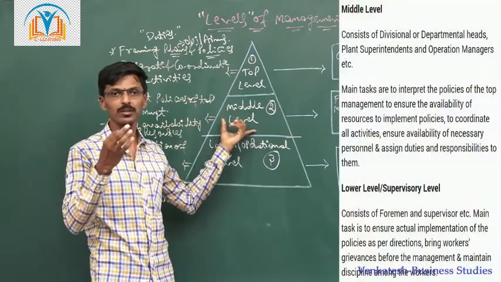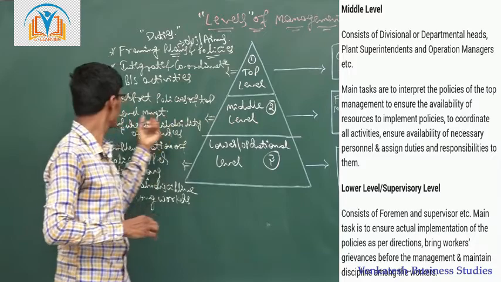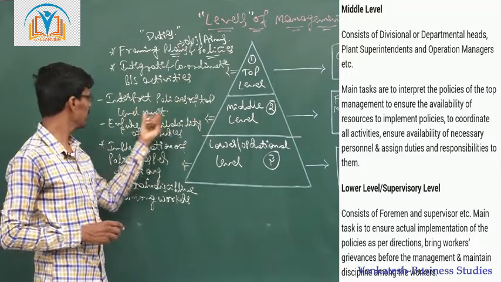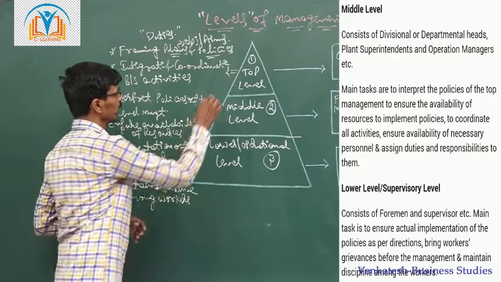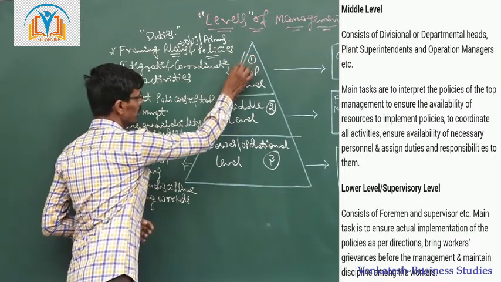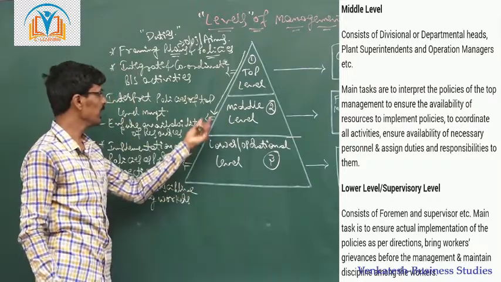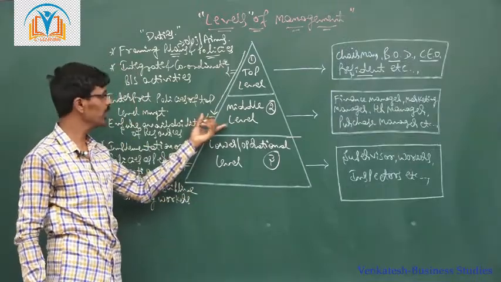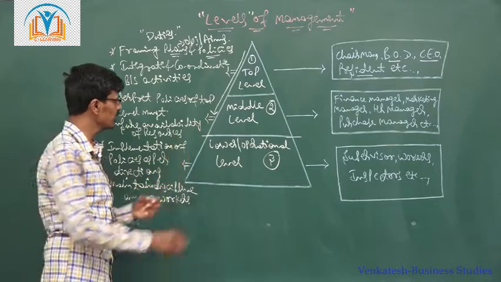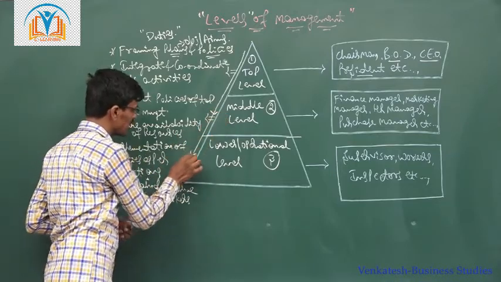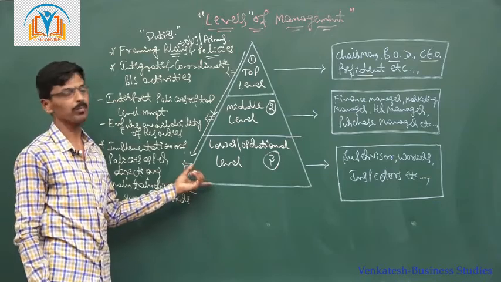Their major duties are to interpret the policies of top level management. Where the top level manager prepares a plan and sends it to the middle level management, the middle level management executives interpret the top level managerial plans to the lower level management.